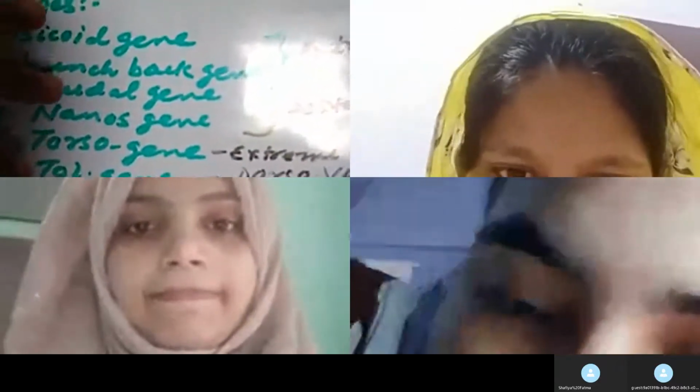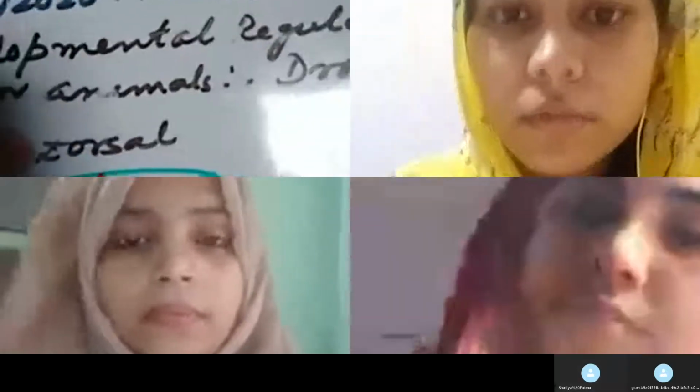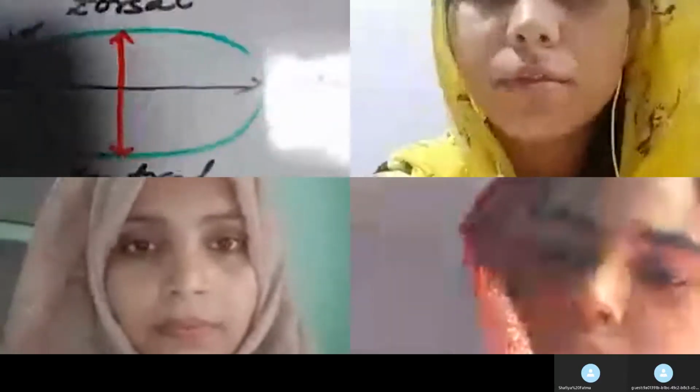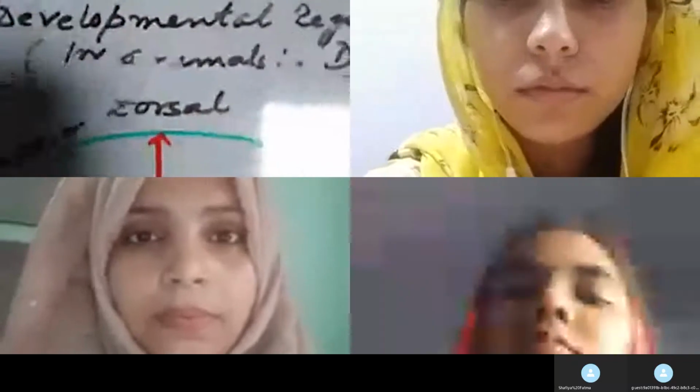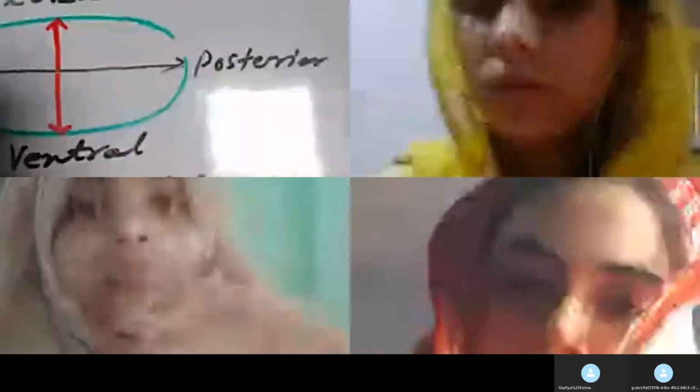So ये fourth set of genes, these genes are responsible in totality. All these genes, four sets of genes are responsible for this anterior posterior and dorsoventral differentiation of the egg. ठीक है? Okay. Now look at these three genes. अच्छा, now look at the anterior region में क्या होता है? Here I have written from which part of the egg which organs are developed. Anterior region से कौन क्या develop होगा? The anterior region will give rise to the development of head and thorax.